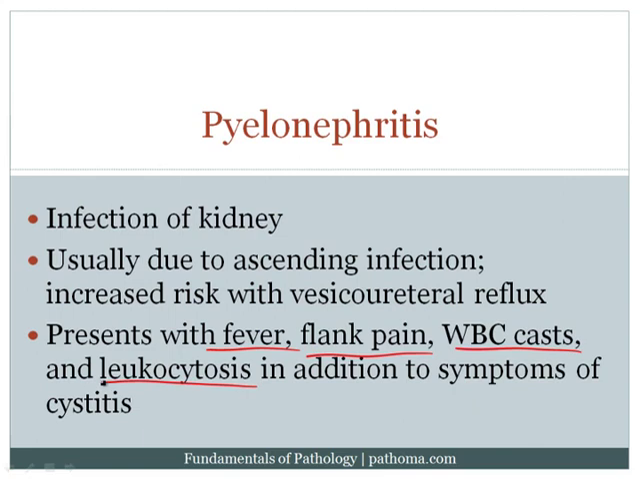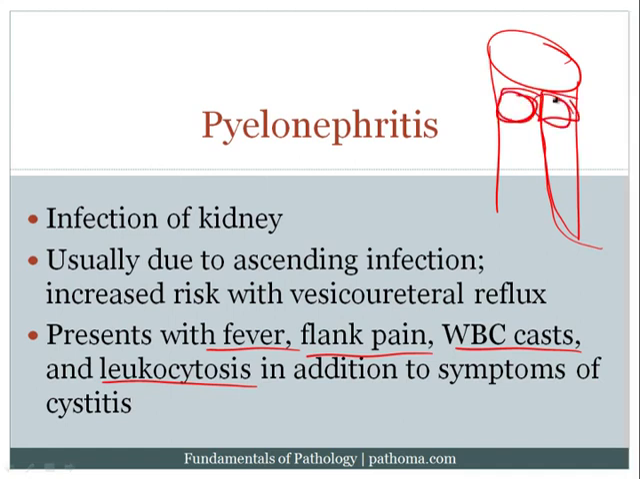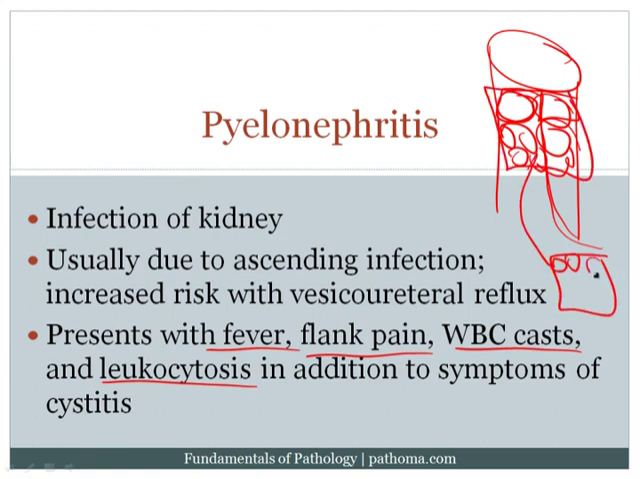Now, the reason you get the white blood cell casts is because when the infection ascends up from the ureter into the kidney, it's going to be walking its way up the tubule. And as it walks its way up the tubule, that's going to result in inflammatory cells coming into the tubule, and those inflammatory cells will cast themselves in the shape of the tubule so that when this is urinated out, you're actually going to get a white blood cell cast. And that's an important finding in pyelonephritis.